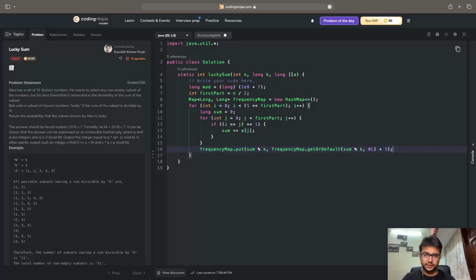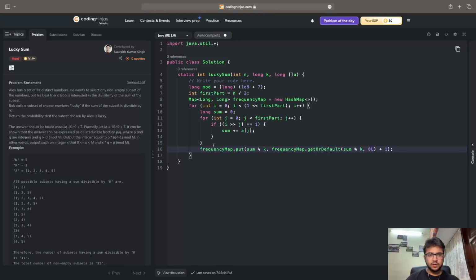So what am I doing over here? It's not very difficult if you look at it. Initially I'm running a loop from i equal to 0 to i equal to 2 raised to the power of first part minus 1, basically, because it is just less than.